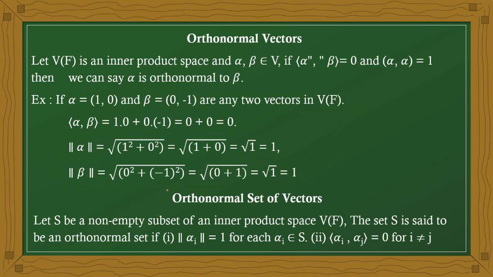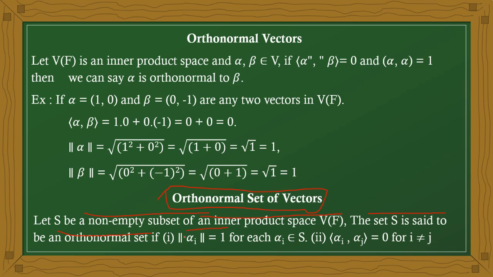Next, I am taking an orthonormal set of vectors. S is a non-empty subset of an inner product space. The set is said to be an orthonormal set if every vector's magnitude is 1.